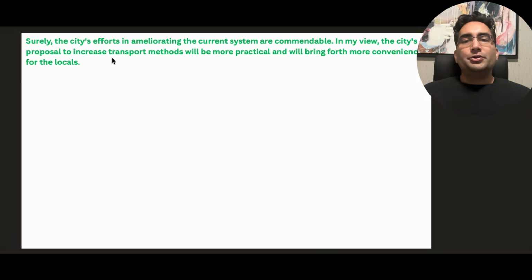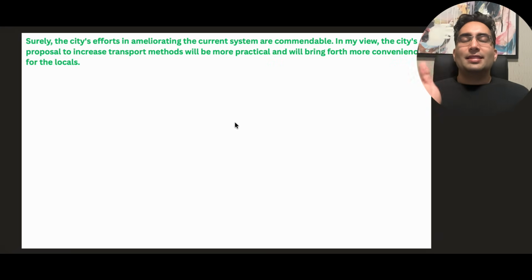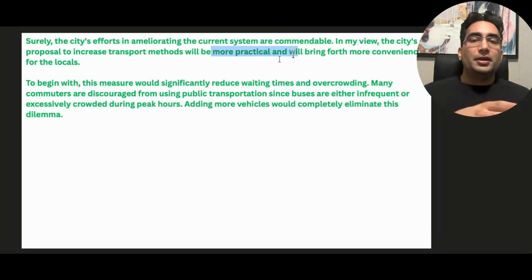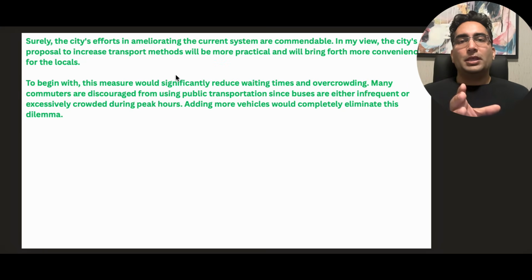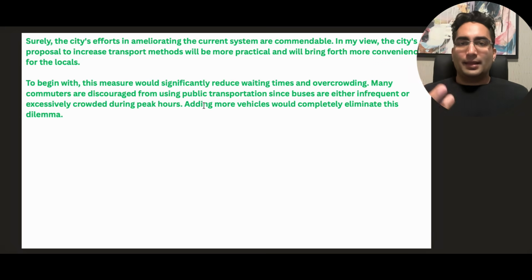So the intro ends with this stuff where you say things like it's practical, convenient, it has many benefits considering the economy, health, whatever. The next thing is going to be your body one. That's where you will expand those very points. If you say economy here, this should be all about economy and so on. This is me helping you get your marks for flow, because once you finish here, you start with that very point later with elaboration.